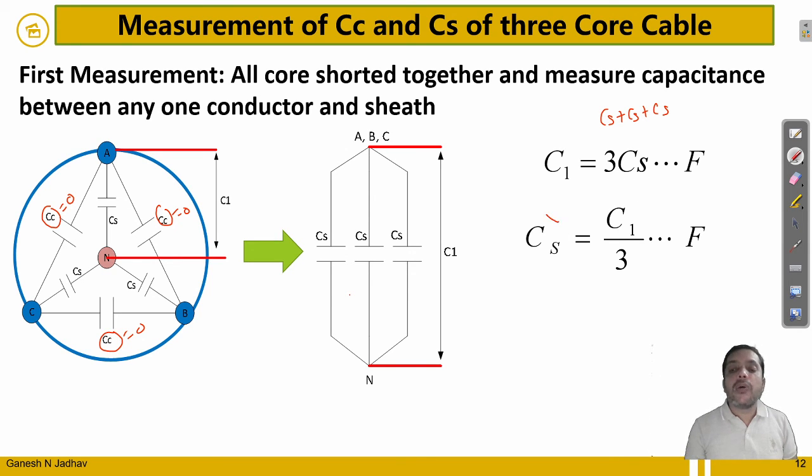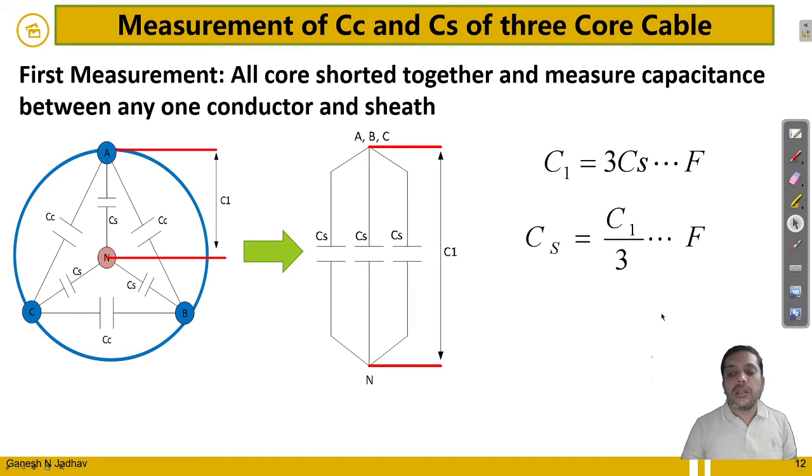So from this, how can I determine the value of CS? CS is C1 by 3. By shorting the cores, I measure the value of C1, and to get the value of CS, I divide C1 by 3. Then I will get the value of CS. Hope it is clear to you how to calculate the value of CS.